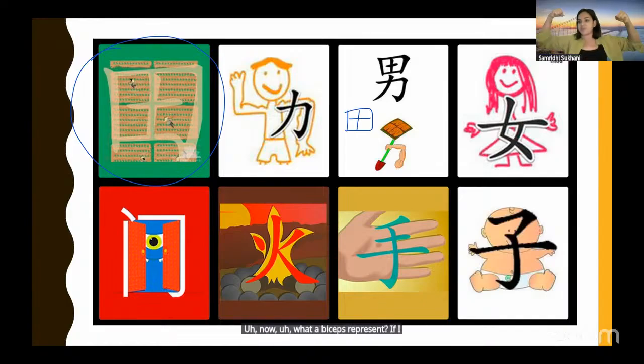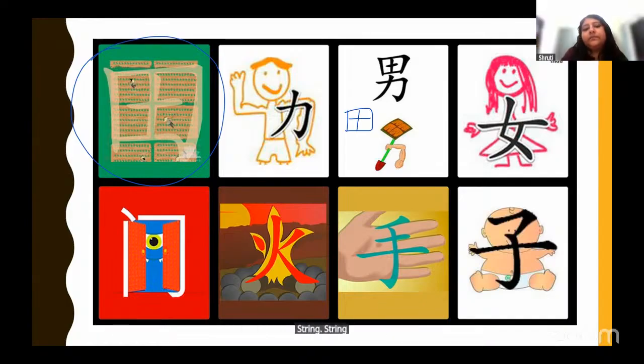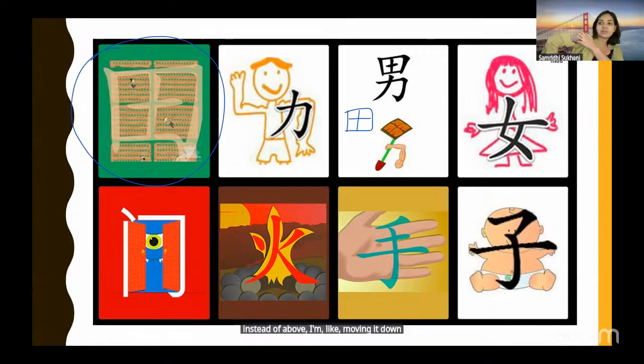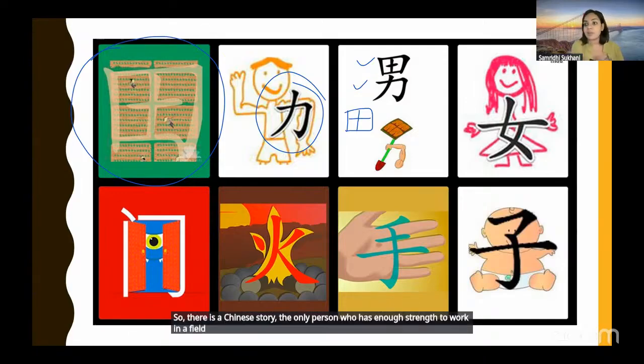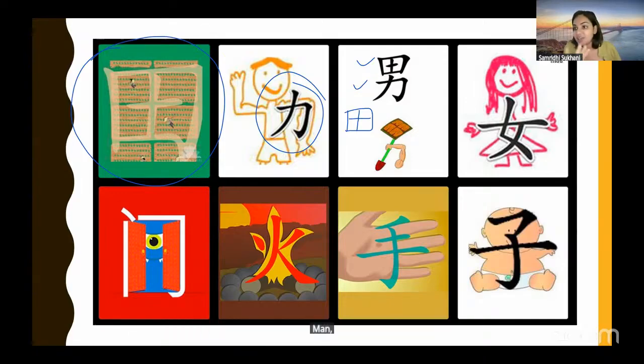If I have biceps, strength. Yes, strength, very good. Now, the bicep, instead of above, I am moving it down like this, the way he is doing it. And that's how the character for strength comes. So it looks like this only. Now the compound character is combining the field and strength. So there is a Chinese story. The only person who has enough strength to work in a field is a man. So this is the character for a man. That's how the compounding is happening.